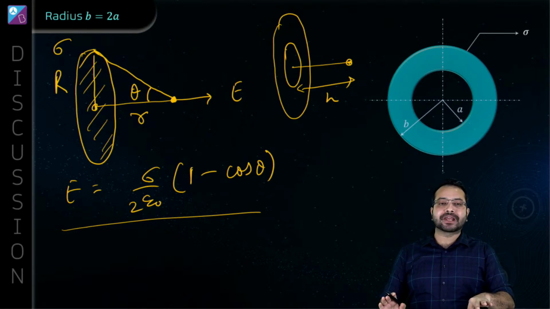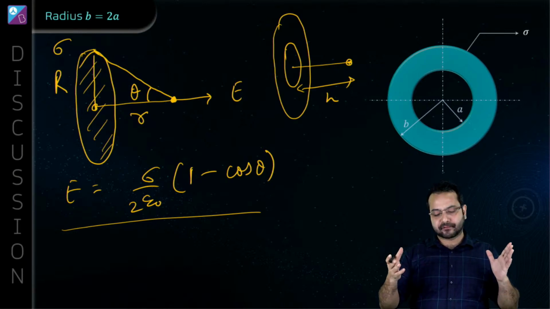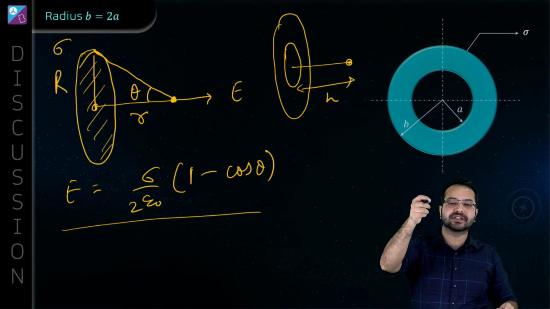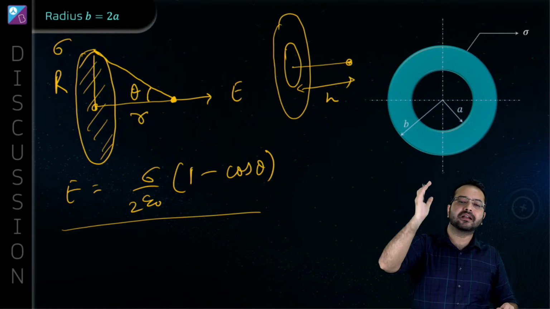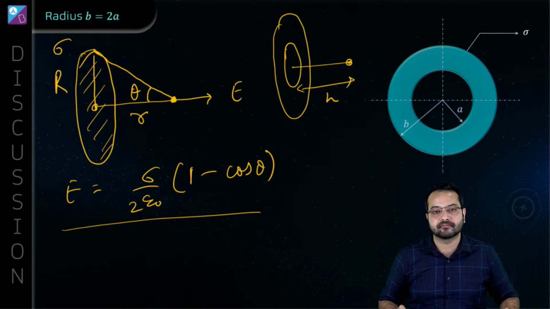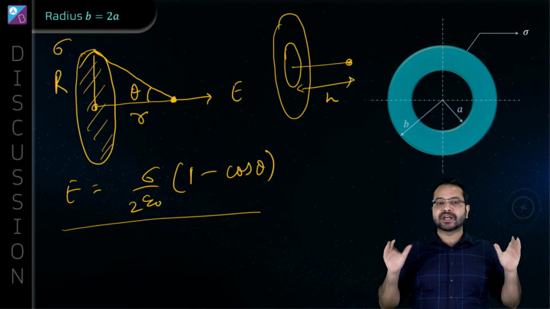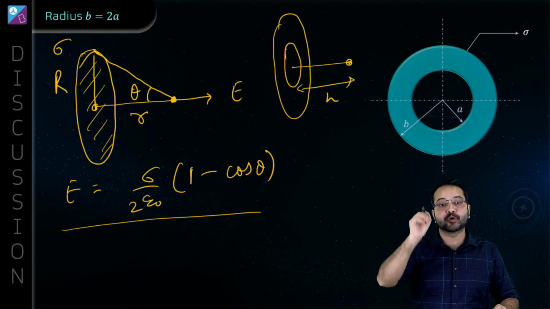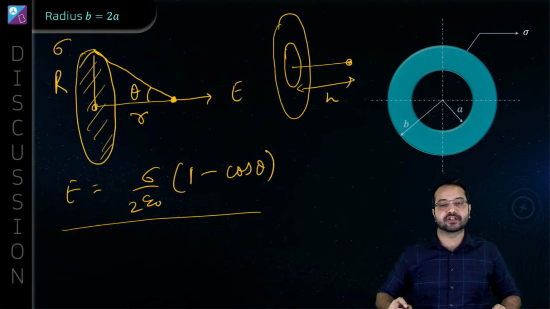And if you really want to calculate it, it's very simple. Again, you'll have to use integration. You'll have to break this disk into small rings, find out the electric field due to a ring and integrate that. That way you're going to arrive at the same result. Alright, is this clear? The electric field due to a disk. Now you are going to go home and write down the electric field due to all kinds of charge configurations.